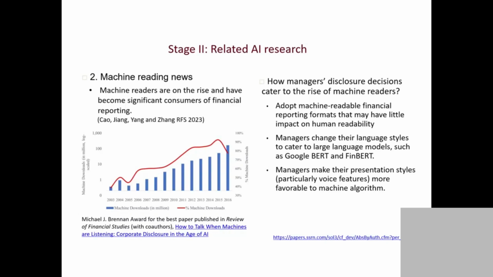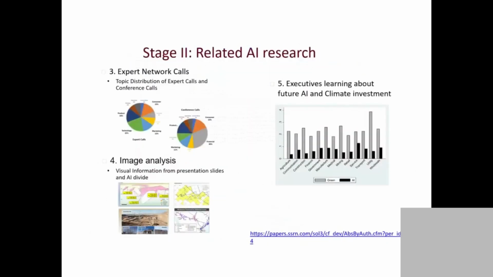So managers are doing different things to make machine readers happy. They either change the web script language, or they make their language style happy to Google Bard, or they change their presentation style to make the algorithm happy. So these are a couple of things managers are doing, because of the AI adoption in the accounting and the capital world.